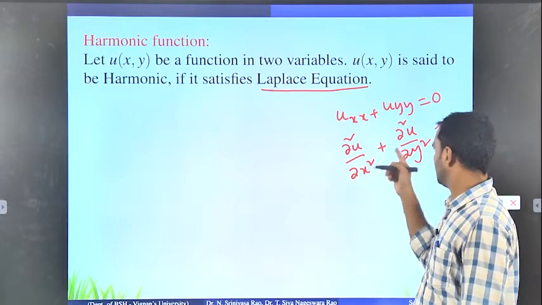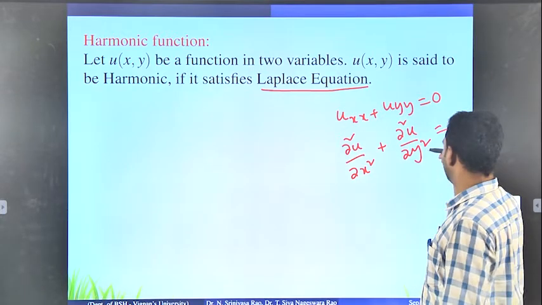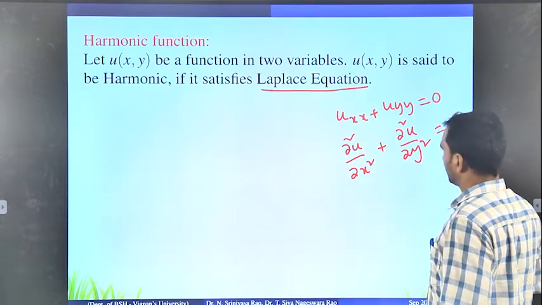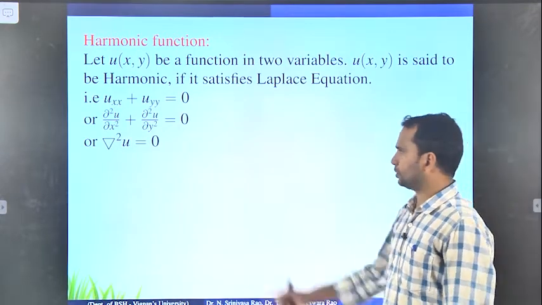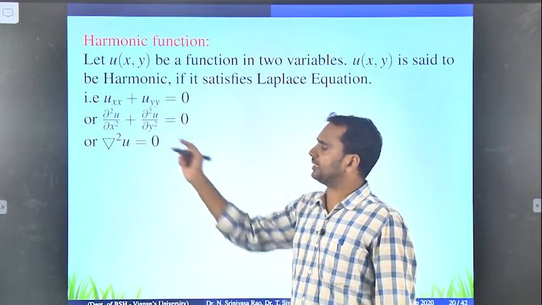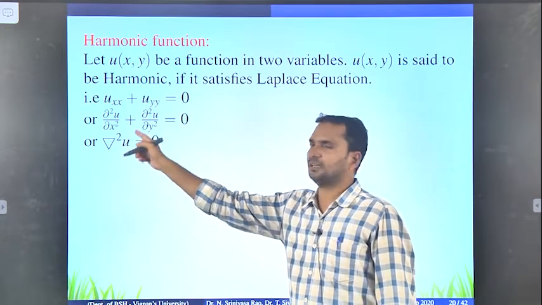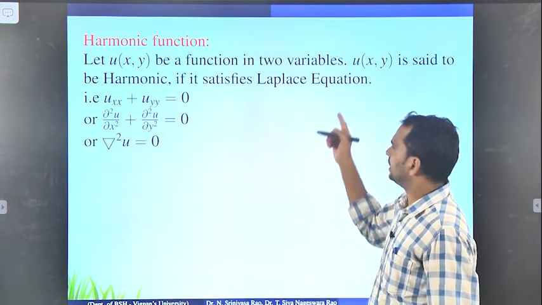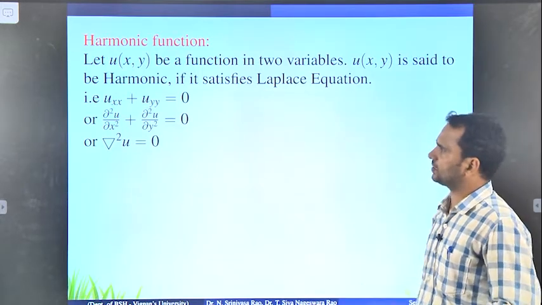If u is given, you have to find del square u by del x square plus del square u by del y square, and if you add those two, you have to get 0. If we get 0, then the given function satisfies the Laplace equation. So uxx plus uyy equals 0, or in vector notation, del square u equals 0. If u satisfies this Laplace equation, then the given function is harmonic.